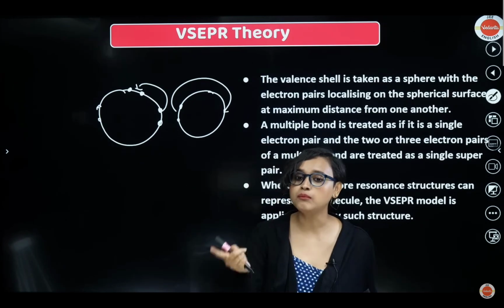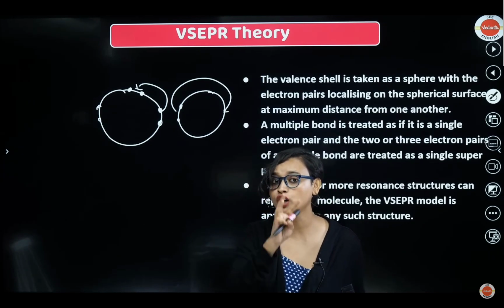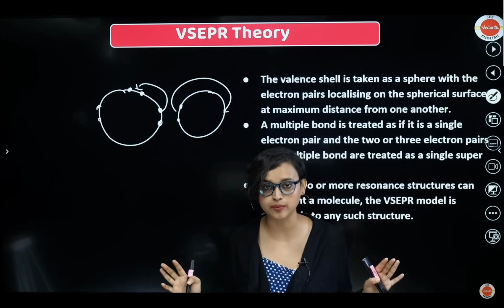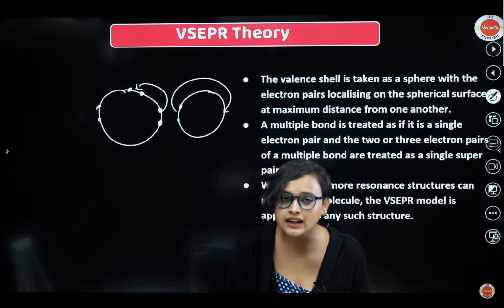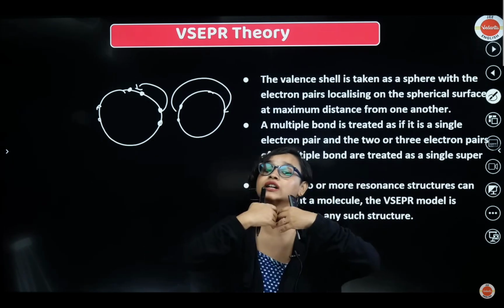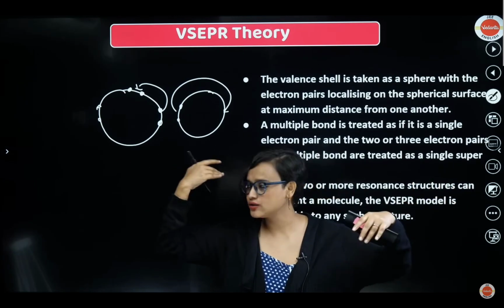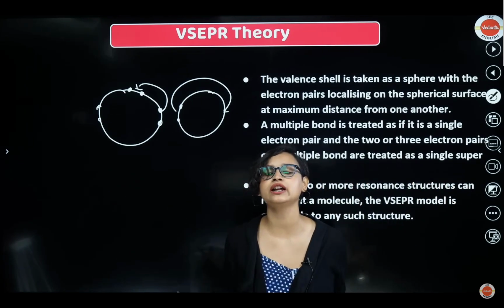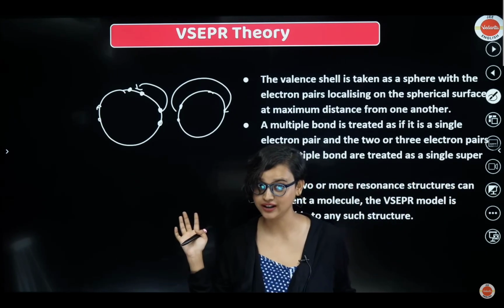Okay. Now a multiple bond. In this case, if there are double bonds or triple bonds, you are not going to consider them as double bond or triple bond. What will you do? You will consider them as 2 or 3 electron pairs of a multiple bond. You will treat them as a single super pair. No worries. You have a multiple bond, you have a double bond, doesn't matter. Here you are going to take them as one single super pair. Got it? Please listen to this.